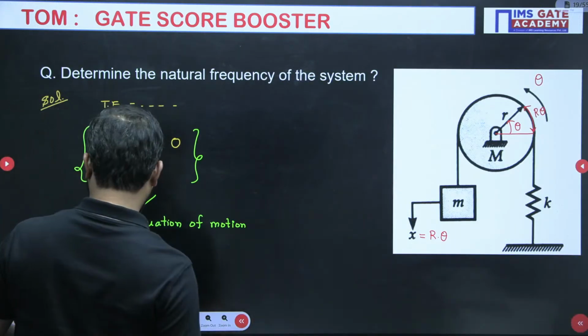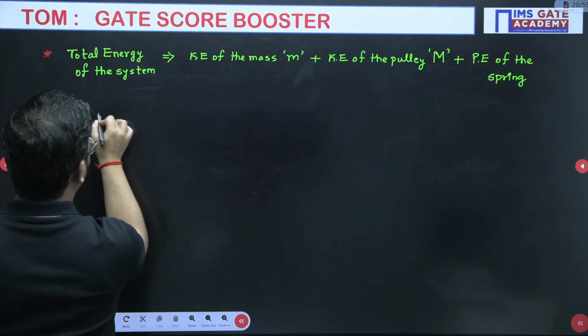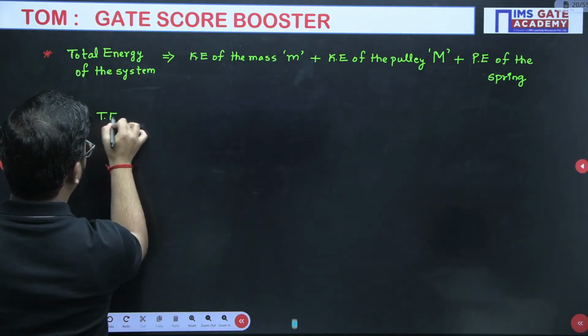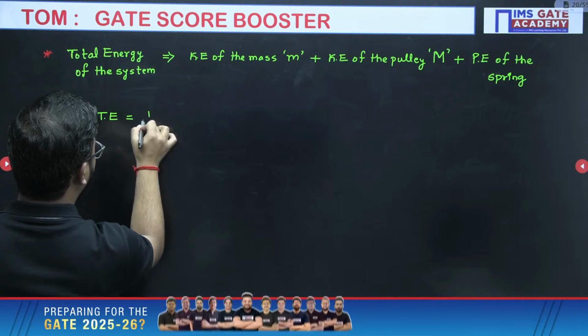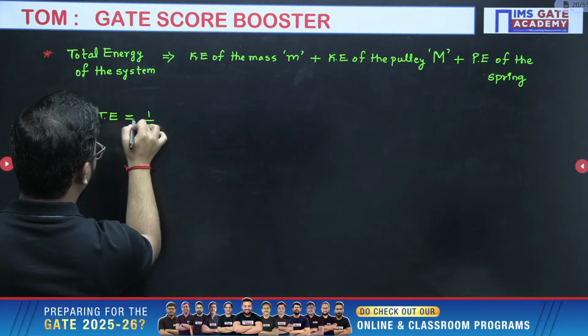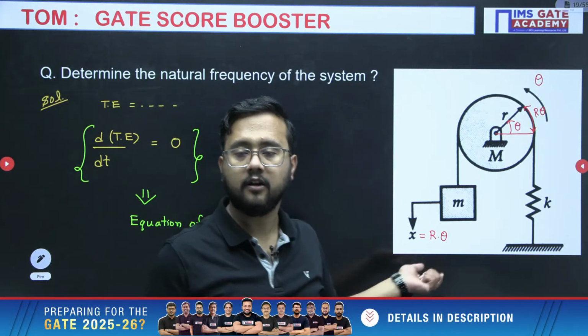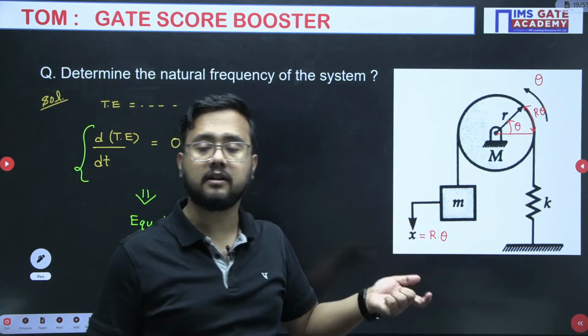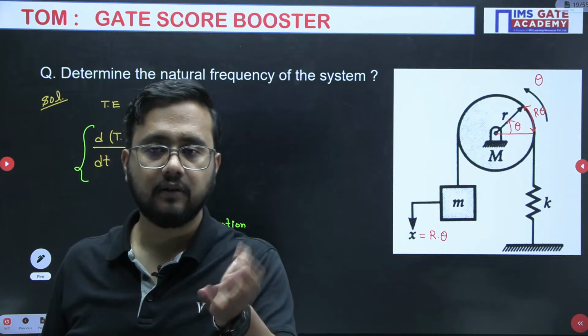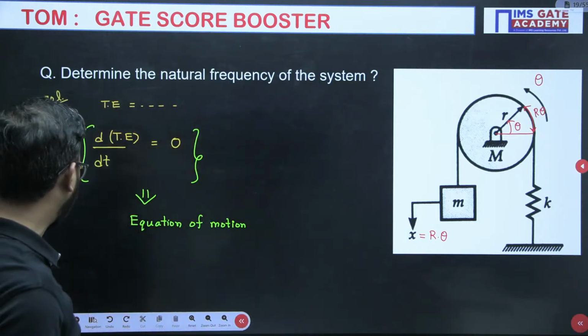First of all, this one: half m v square. That v square is nothing but x dot square. Velocity can be represented as x dot. x dot is what? dx by dt. So x dot I can use instead of v.